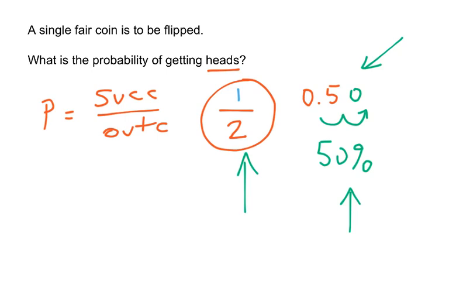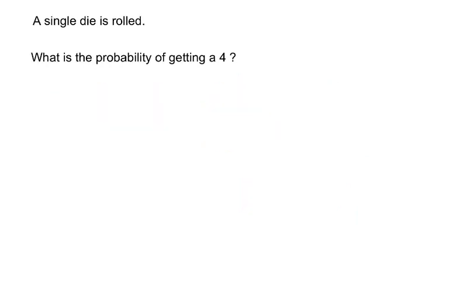Let's look at some more. A single die is rolled. What is the probability of getting a 4? Let's think about the outcomes that we have, because remember, probability is equal to successes over outcomes. So what I need to know is, how many outcomes do I have? What are my successes?